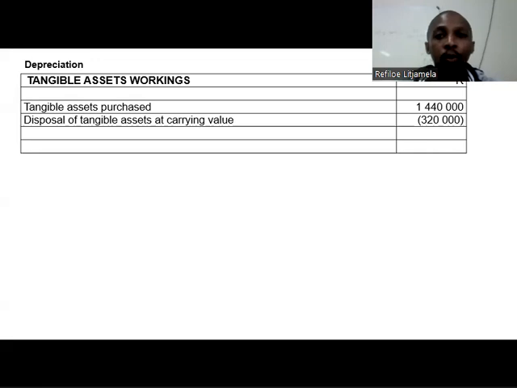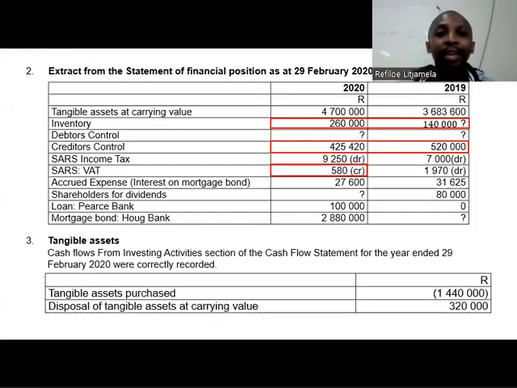When you go back to the information booklet, you'll realize that for tangible assets at carrying value, they gave you the balance from last year, which is 3,683,600, the balance of the tangible assets at the beginning of the year. And they also gave us the balance at carrying value at the end of the year, which is 4,700,000. I will start with that balance at the beginning of the year.